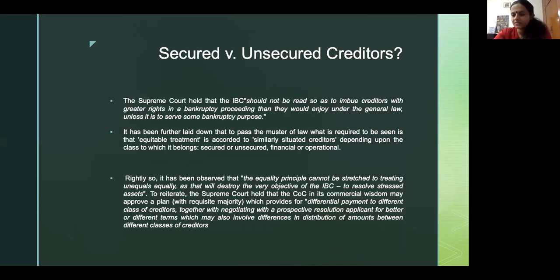That's the final answer to the problems that were raised in Liberty, Binani, and Essar Steel. Now the code is amply clear, so I don't think there should be a problem in the future, but a large part of IBC litigation was occupied by this problem.